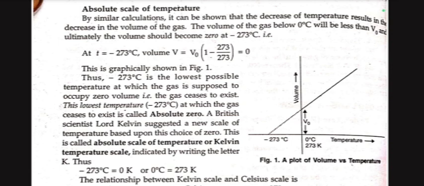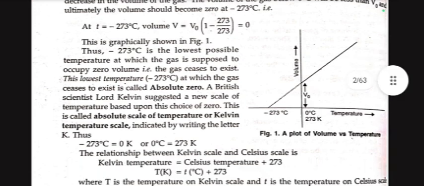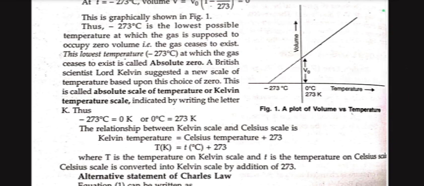This lowest temperature at which the gas ceases to exist is known as absolute zero. A British scientist, Lord Kelvin, suggested a new scale of temperature based upon this absolute zero. This is called absolute scale of temperature or Kelvin temperature scale, indicated by writing the letter K. Thus, minus 273 degrees Celsius equals 0 Kelvin. The relationship between Kelvin scale and Celsius scale is: Kelvin temperature equals Celsius temperature plus 273.